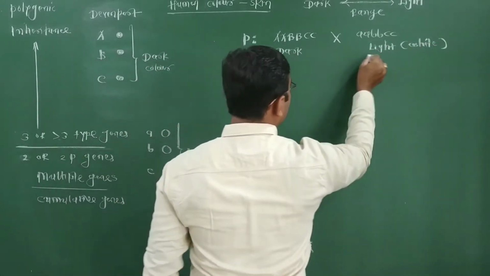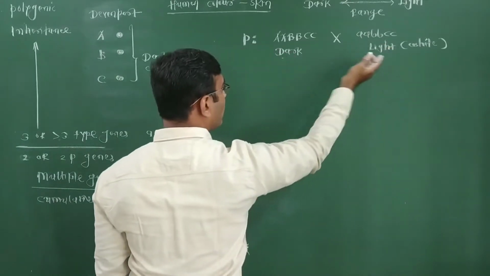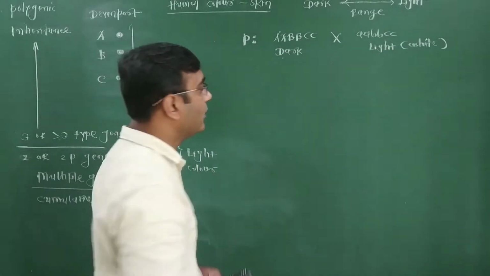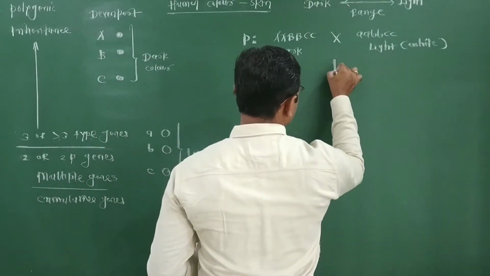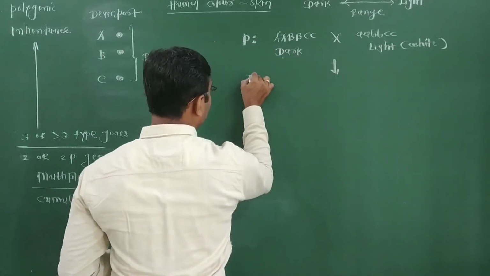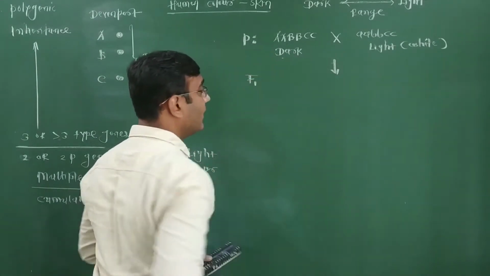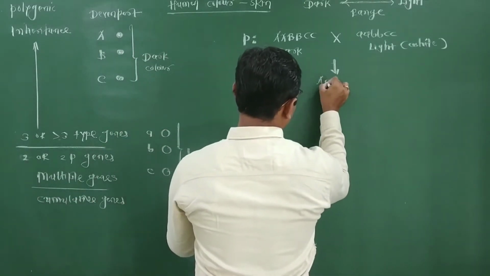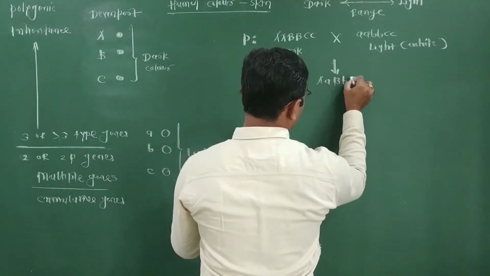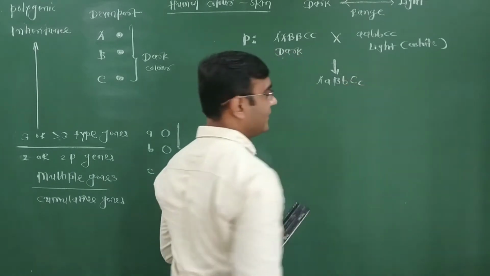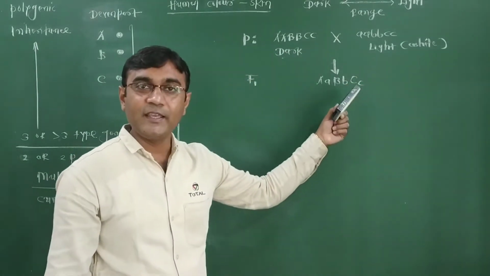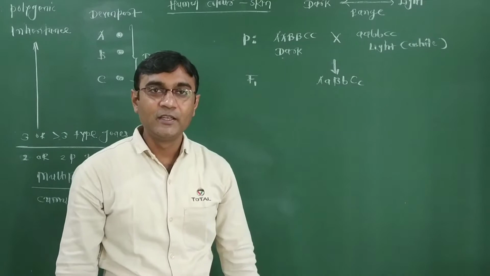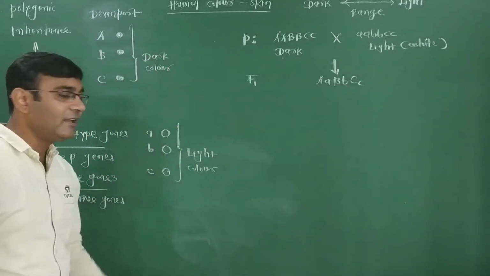Crossing pure dark with pure white, an American pure white crossed with an African negroid. So F1 is obtained, having three capital genes and three small genes: capital A, small a, capital B, small b, capital C, small c. This is three capital genes and three small genes, three dark color and three light color genes.